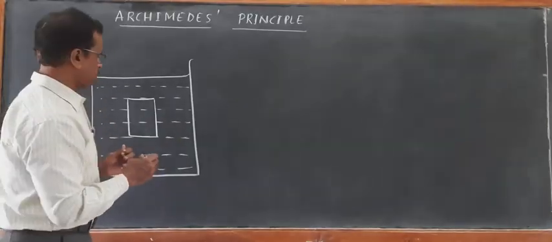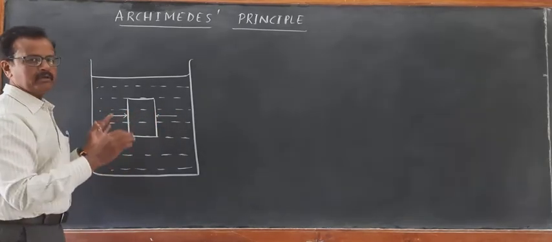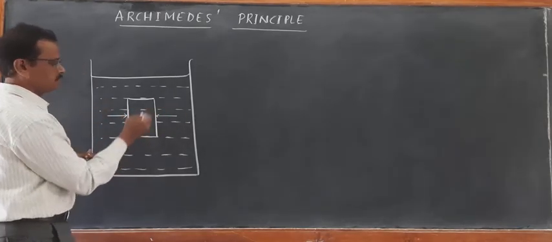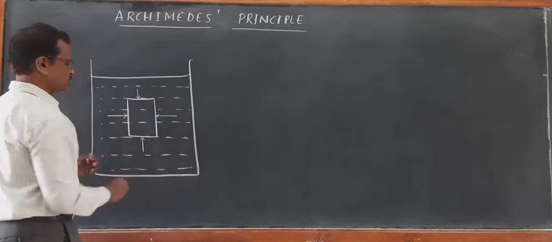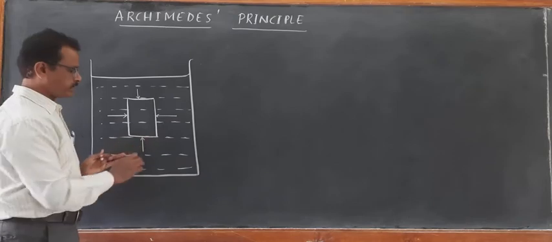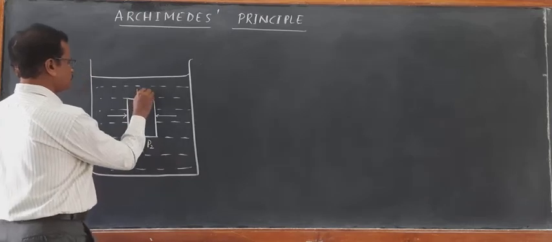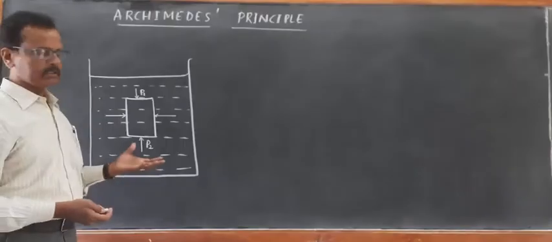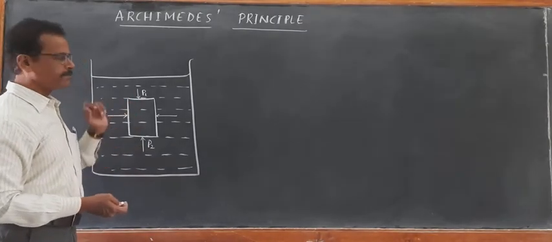Why does it happen? We have learned about pressure. The sideway pressure at a particular level is always the same according to Pascal's law. So sideway pressure balances, but you see the pressure on the top surface and the bottom surface. Pressure is always perpendicular to the surface. Normal component of force acting per unit area is the pressure. So if the pressure here is P2 and the pressure here is P1, we know that as we go deeper inside a liquid like water, the pressure due to the liquid increases.